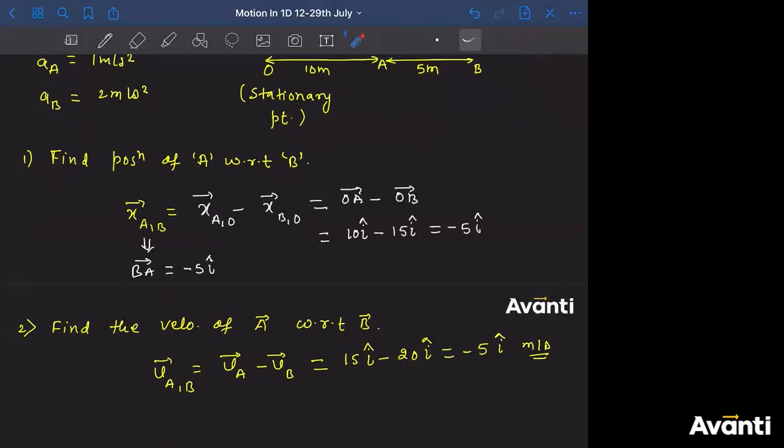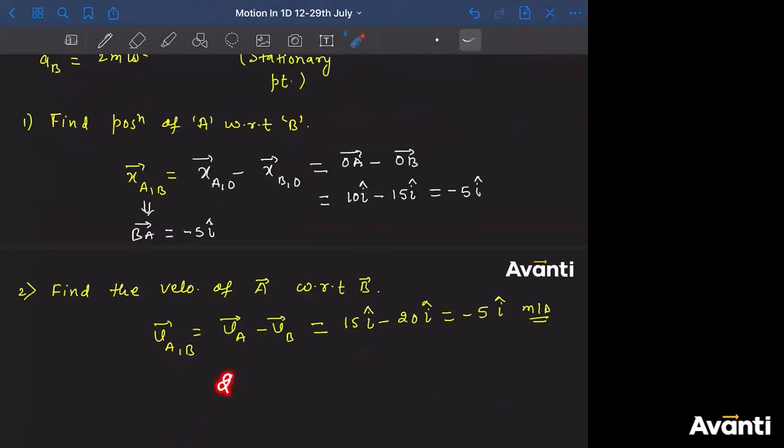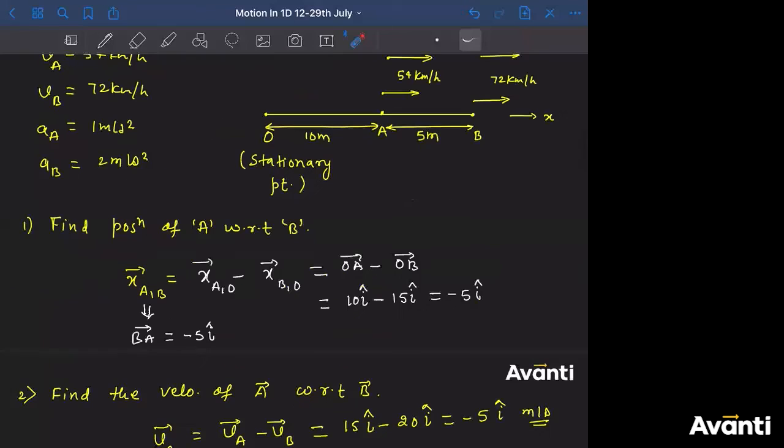If VA would have been 20, then 20 minus 15 would have been plus 5. That means with respect to B, A will look like it is approaching towards B. But in this case, B will feel like A is moving away from B. That is why the direction of velocity of A is towards left. So these kinds of analysis, these kinds of observations, you should be able to do.